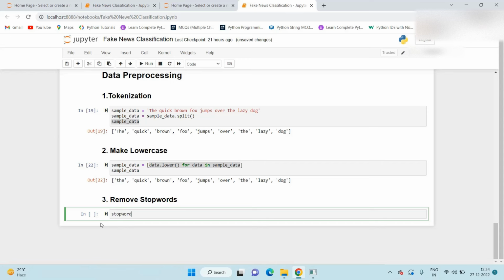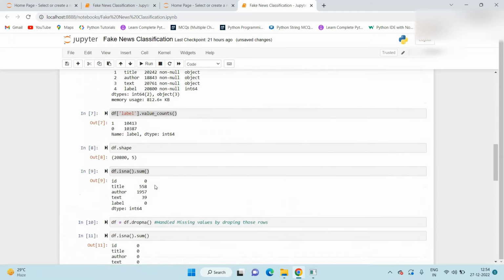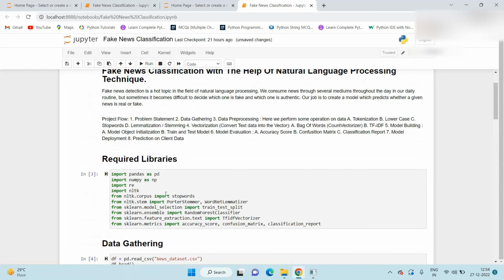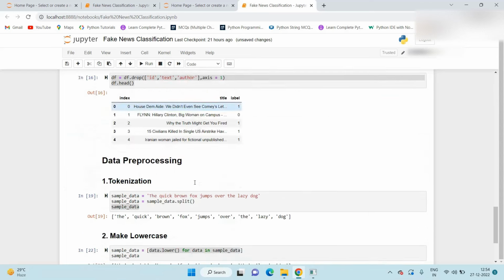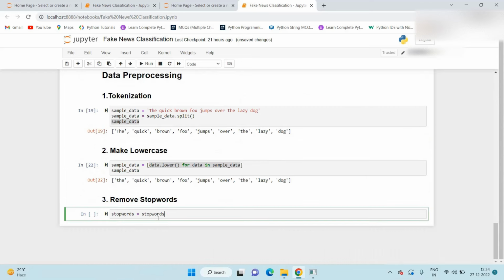So we create one stopwords object. Initially we import one library here: from nltk.corpus import stopwords. Then we call stopwords dot words, and here we pass English. Here we need to pass the language.